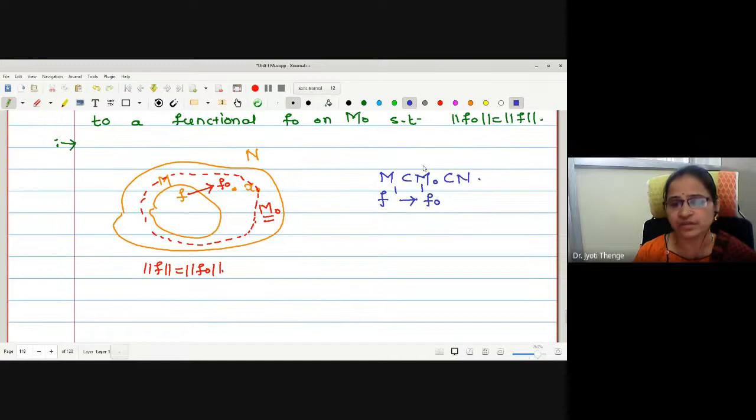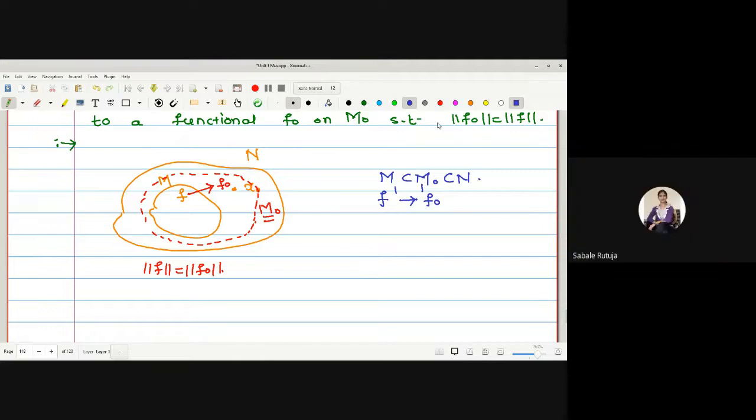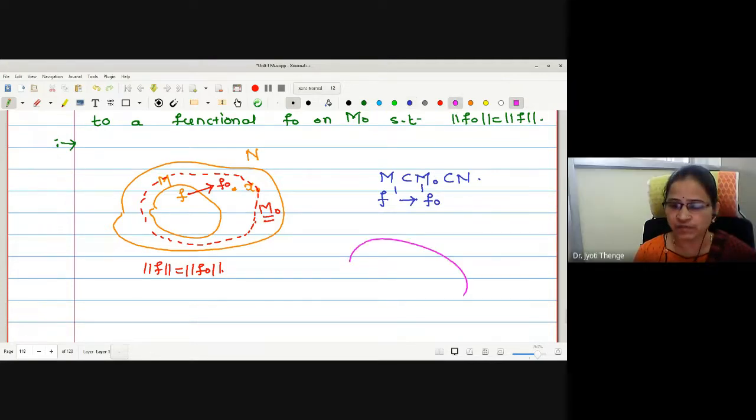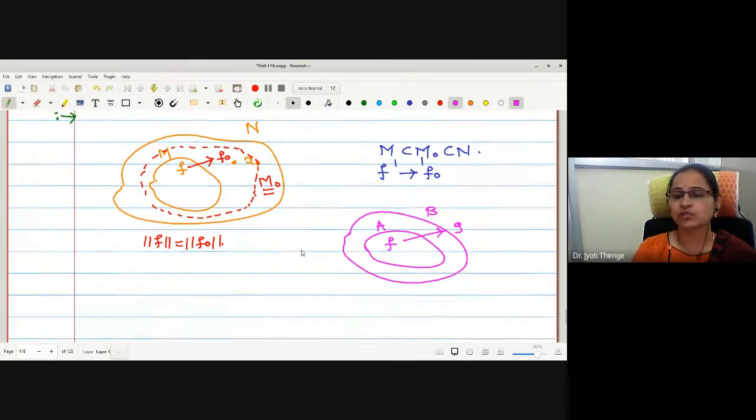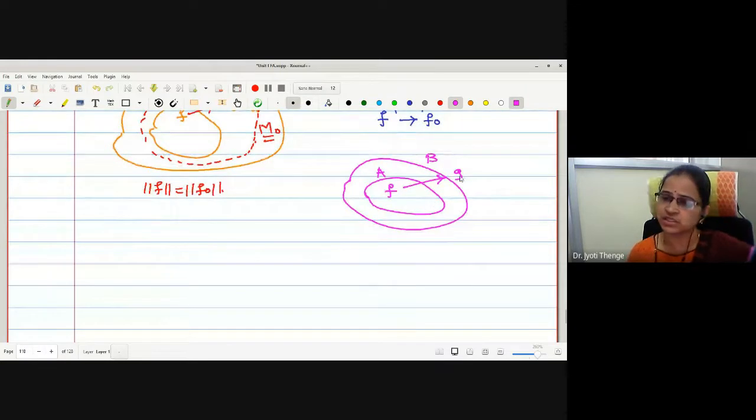Okay, earlier we have seen extension and restriction function, no? Somewhere we have discussed, correct? What is the meaning of extension? Suppose this is A and this is B. F is a function defined on A. If I wanted to extend this function to g defined on B, then what should be the relation between f and g?